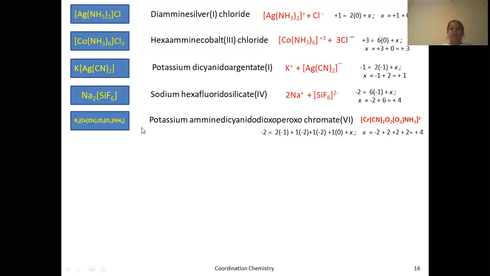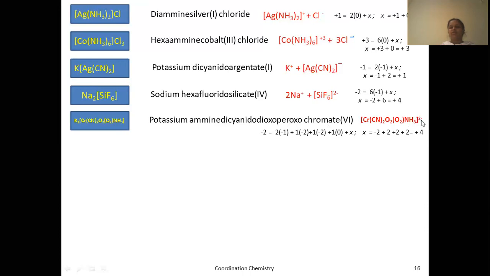So how do you name this when there is more than one ligand? You have to follow the rule, that is, you have to follow the alphabetical order. Among all these, which ligand comes first? It's the ammonia. Ammine. It starts with A. So ammine. Then we have cyano, oxo, and peroxo. After ammine, C comes. Cyano, you have to write C here. How many? 2. So you have to write dicyano. Then oxo, peroxo. Oxo comes first. Oxo, then peroxo.